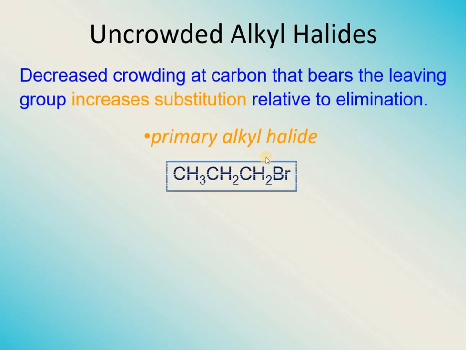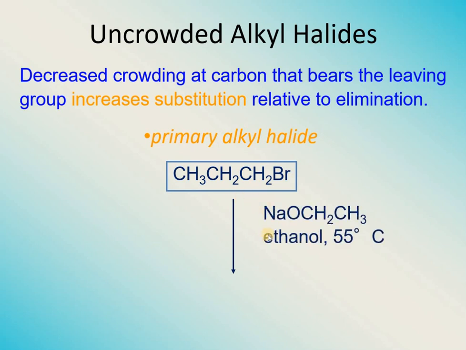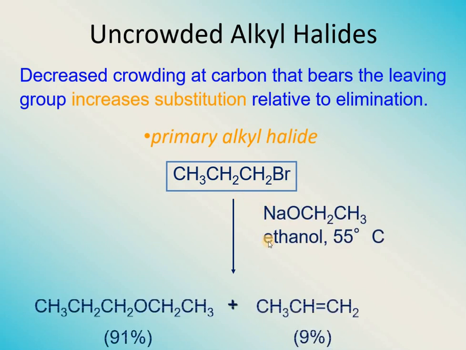Let's see a primary alkyl halide which has got very less crowding with the leaving group. Carbon which is bearing a leaving group is having very less crowding. So it can undergo substitution reaction in the presence of ethanol at 55 degrees centigrade, and you will see this substituted product is the major product and elimination is the least product or the minor product in this case.